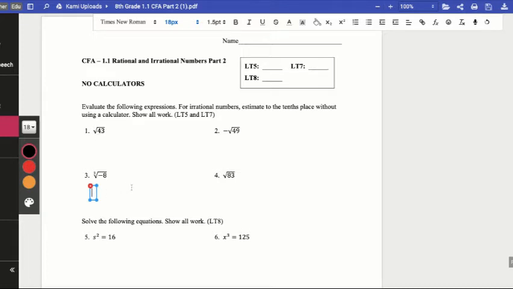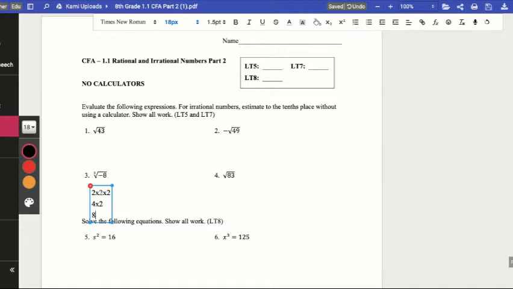Here, a cube root, some students showed me that they knew 2 times 2 times 2 was 8, and they were right. 2 times 2 is 4, and 4 times 2 is 8, and they wrote that as well, which is a great way of showing work. But we needed to find -8.